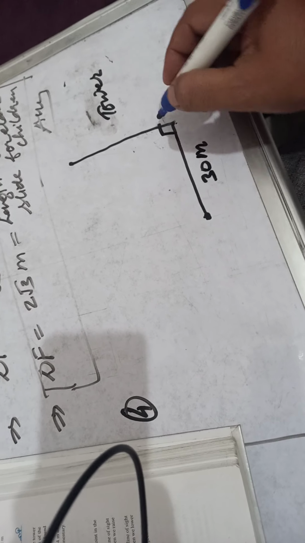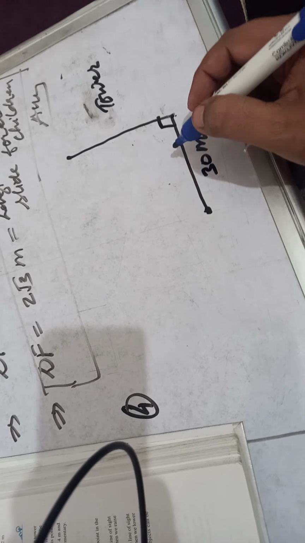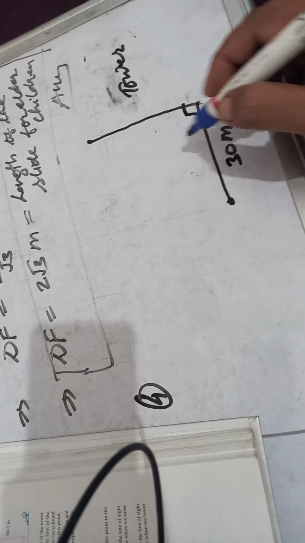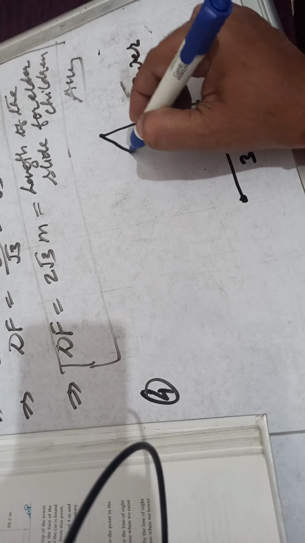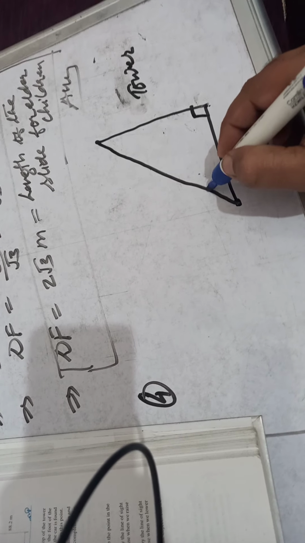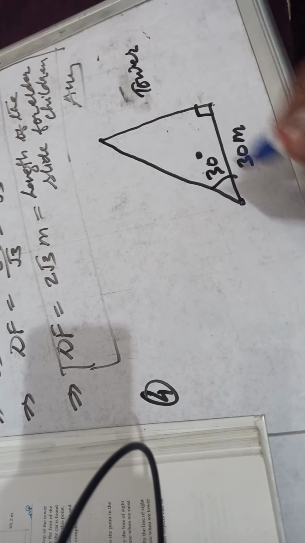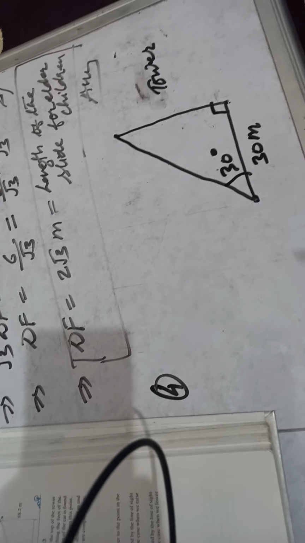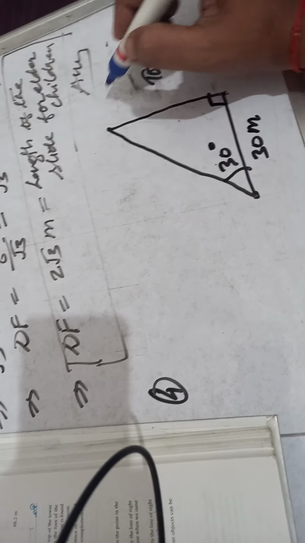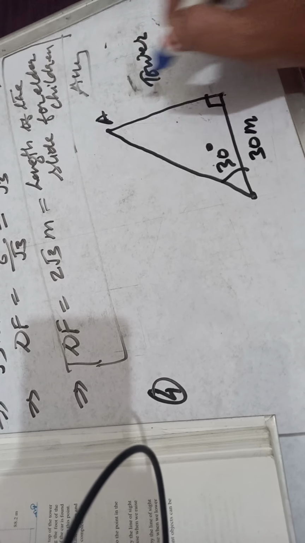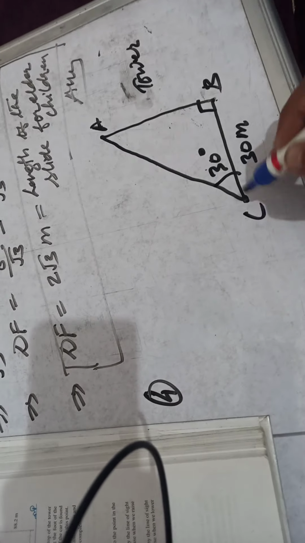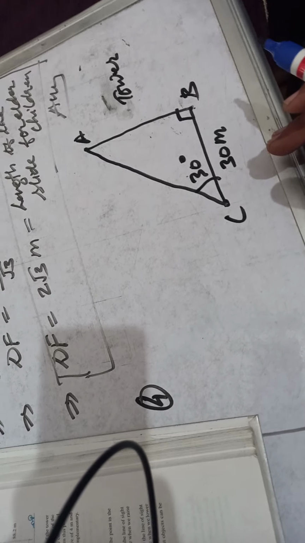This is 90 degree. And the angle at the point away from the foot of the tower is 30 degree. Children, did you understand? This is 30 degree. Did you understand the situation? Now let us give the names. This is A, B and C. Find the height of the tower.